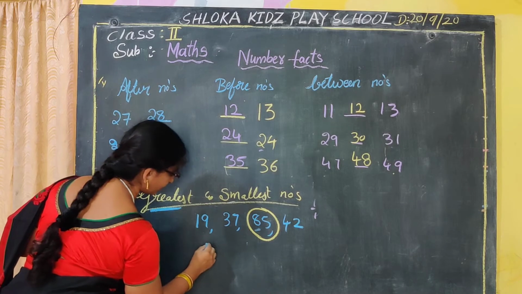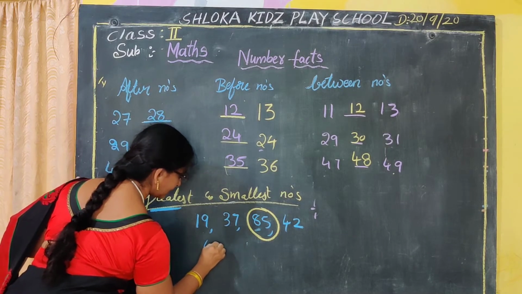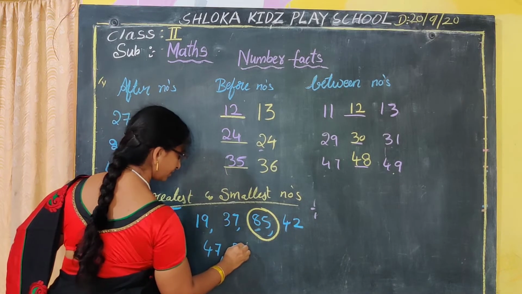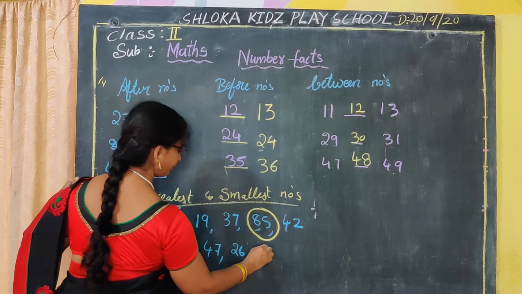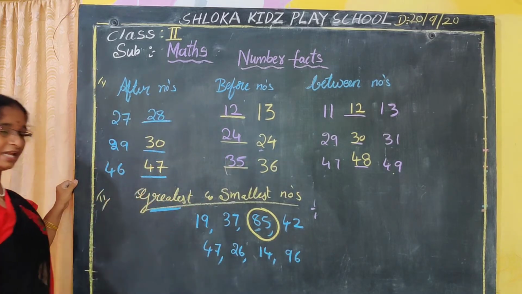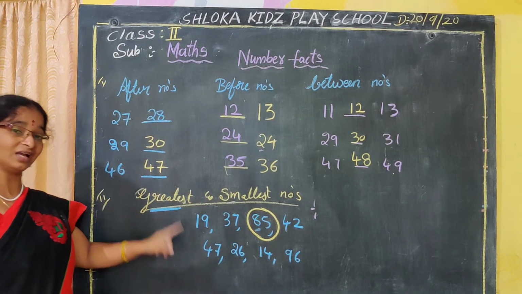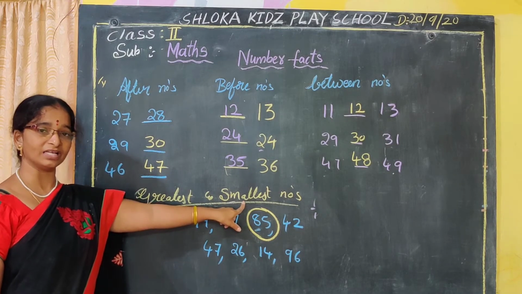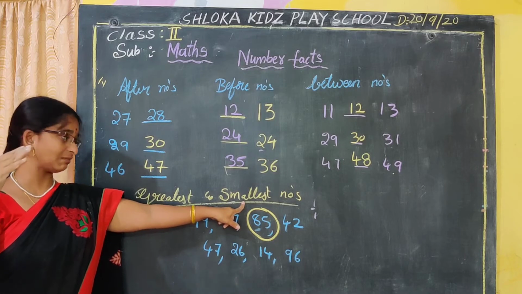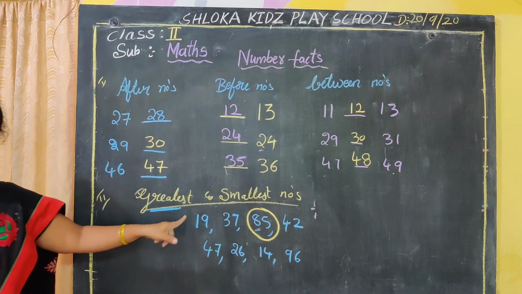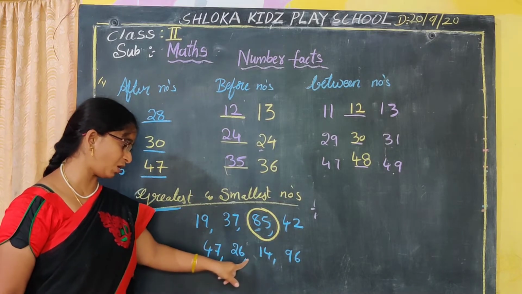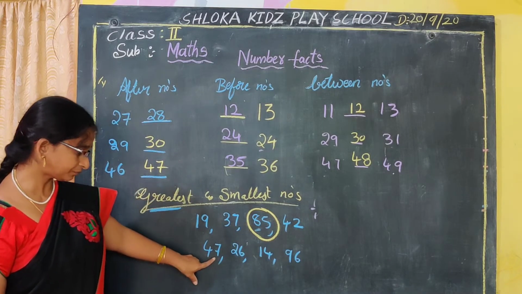For example, here we will take 47, 26, 14, and 96. These are the numbers we have given. Now we have to find out the smallest number. The smallest number means the numbers which will come first. Starting numbers are nothing but the smallest numbers. All the back numbers will become the greatest number. So we have to identify the small numbers now.